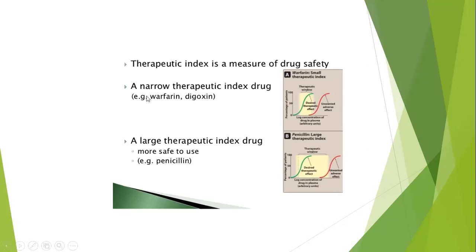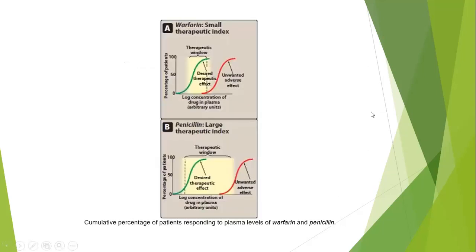So this is the same graph in the next slide, giving an example for a small therapeutic index and a large therapeutic index. This graph shows the cumulative percentage of patients responding to plasma level of warfarin and penicillin.